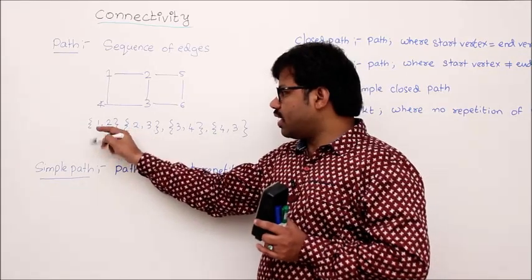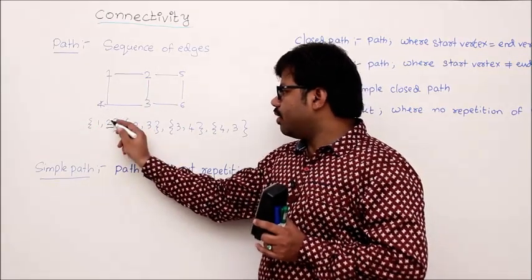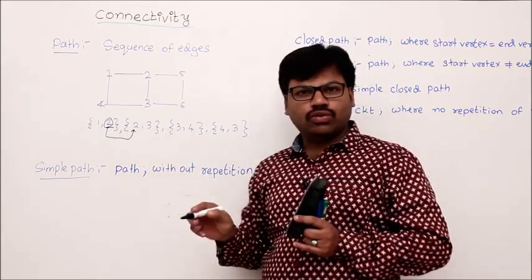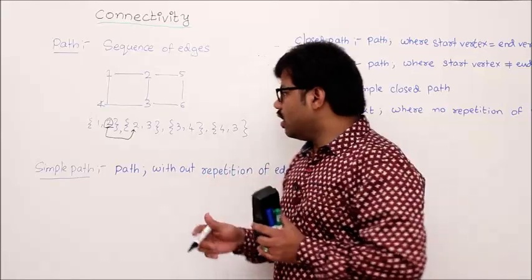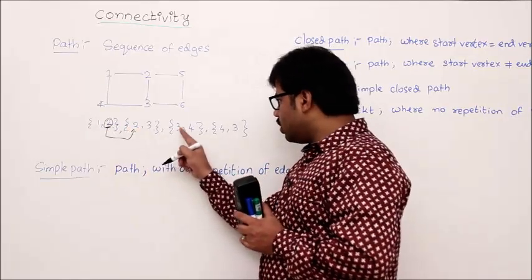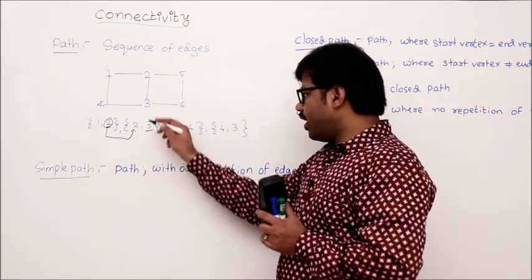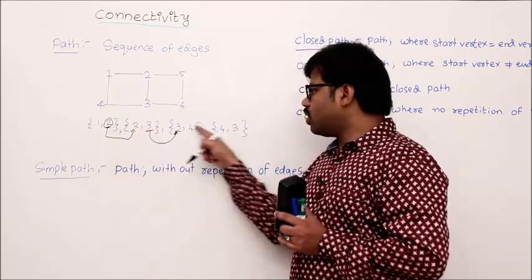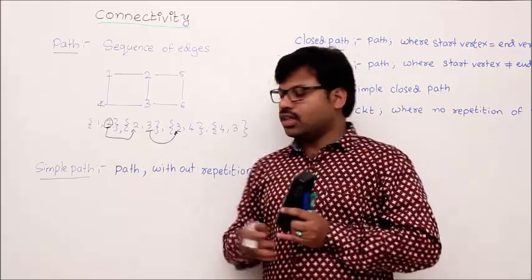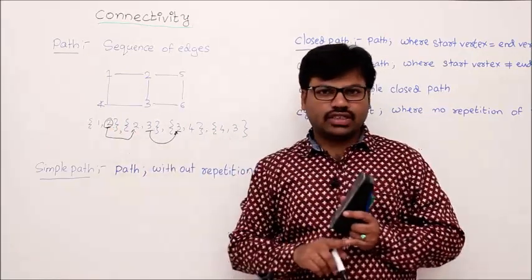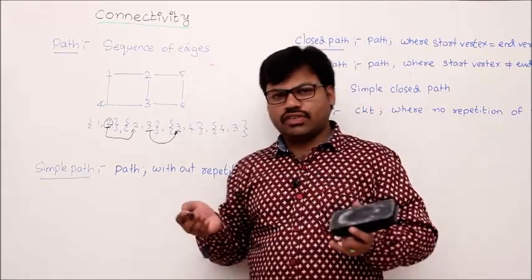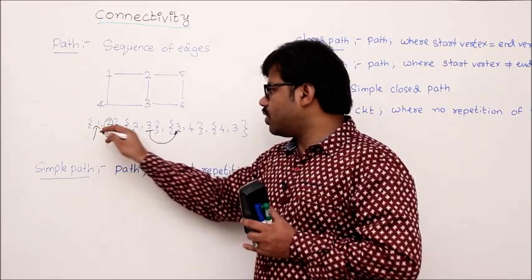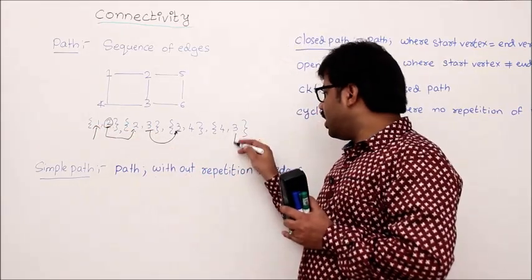So this is, let's say, one edge, 1 comma 2, and since it is ending with 2, the next edge should start with 2, then we say it's a sequence. Now 1 2, 2 3, 3 4: the ending of one edge should be the starting of another edge. If you form a collection of edges in that way, that is called a sequence of edges. So a path is a collection of such a sequence of edges. We say that 1 is the starting vertex of that path, and here 3 is the ending vertex of the path.